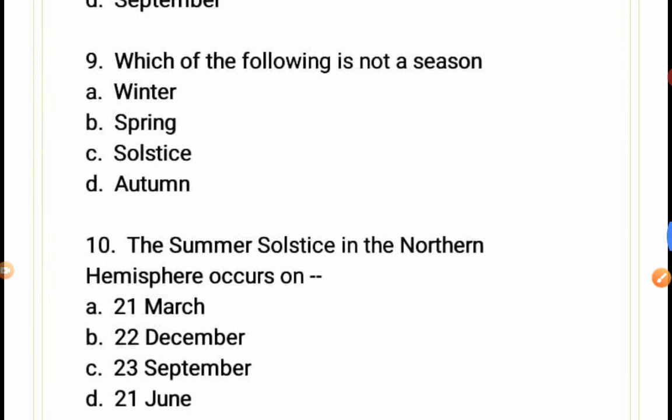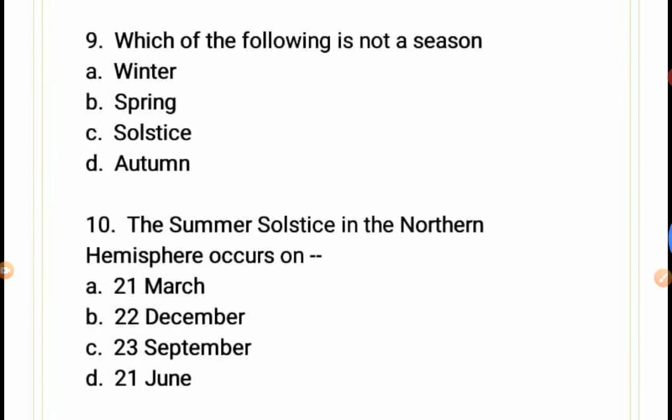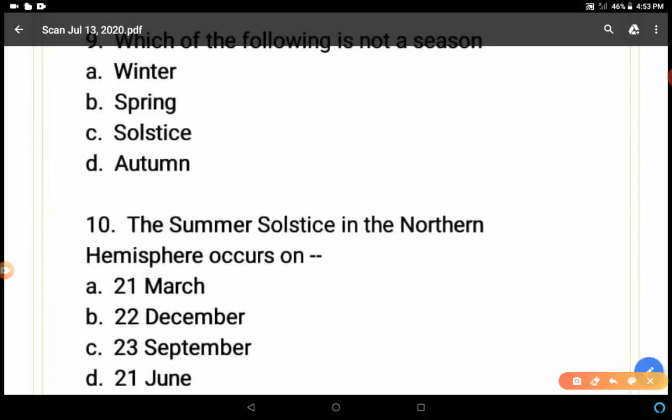Which of the following is not a season? Winter, spring, solstice, autumn. Yes, the correct answer is solstice. Winter, spring, autumn are seasons, but solstice is not a season. It is a position of the earth and a particular situation, winter and summer solstice.